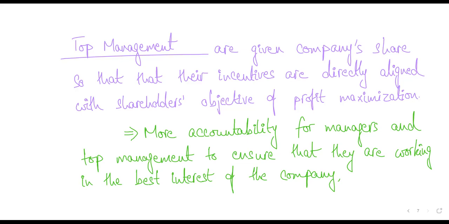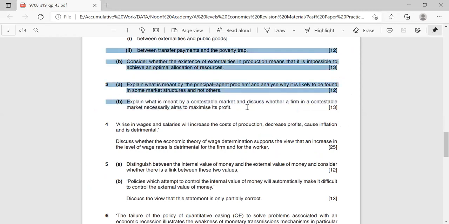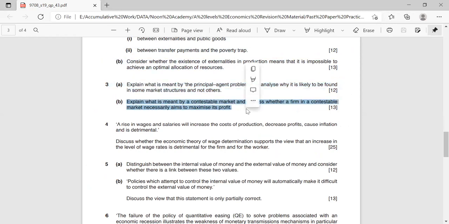Perfect. Now let's move on and discuss the B part. Any confusion? If there's any confusion, please ask me, right? Okay, now the B part of this question says, let's read this together. Explain what is meant by contestable market and discuss whether a firm in a contestable market necessarily aims to maximize its profit.